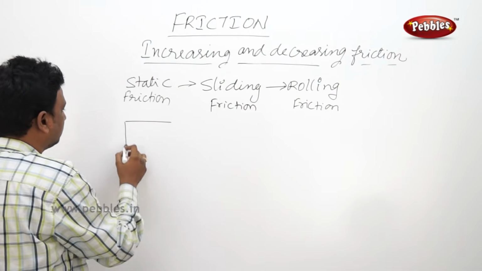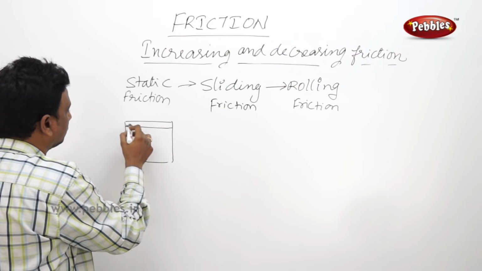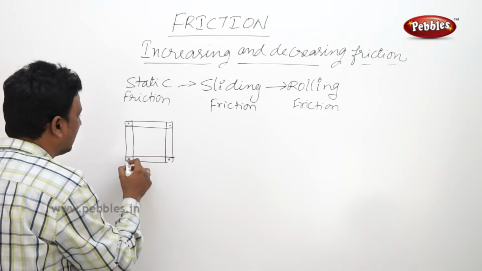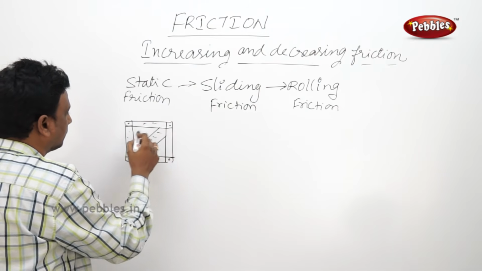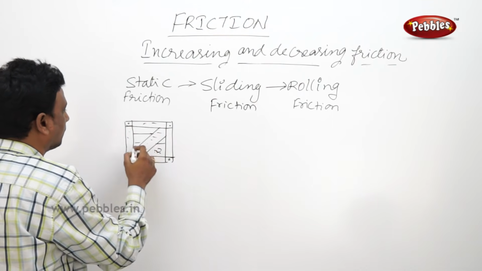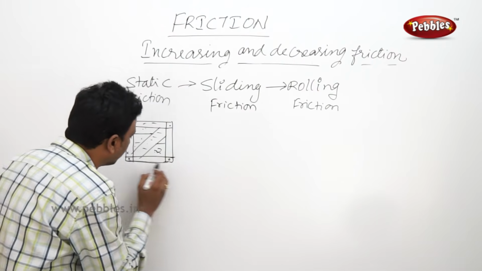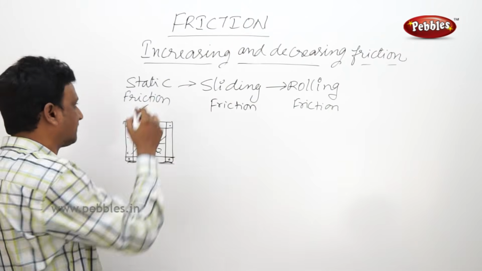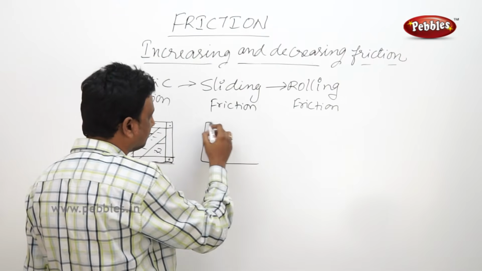Here is a heavy box like this. A heavy box is here. So this box is on the ground. The friction between the box and the ground is static friction. Now, somebody is pulling this box.